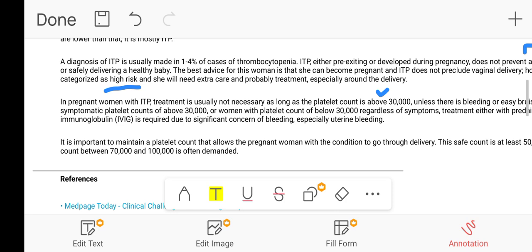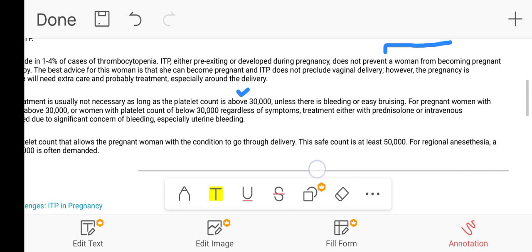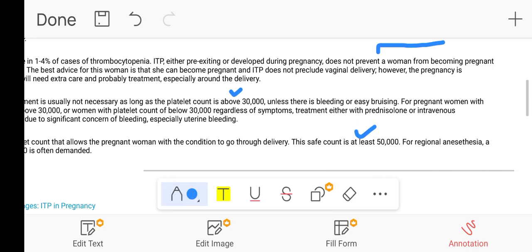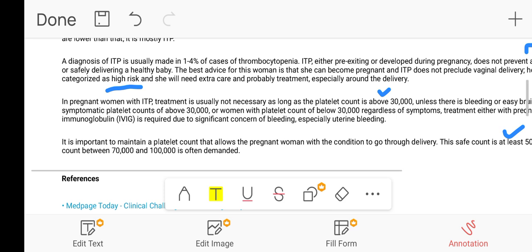It's important to maintain the platelet count that allows the pregnant woman with the condition to go through delivery. The safe count is at least 50,000. For regional anesthesia, the count should be between 70,000 and 1 lakh. This is the explanation for this question.